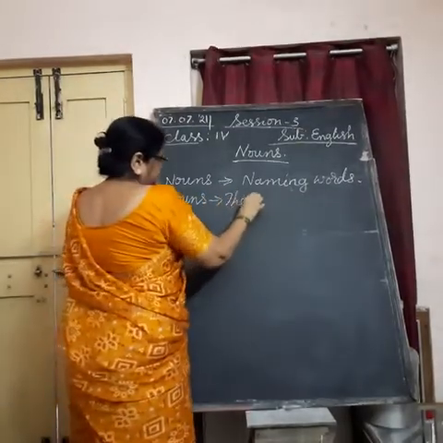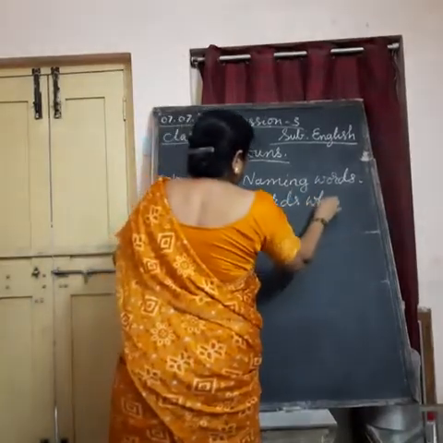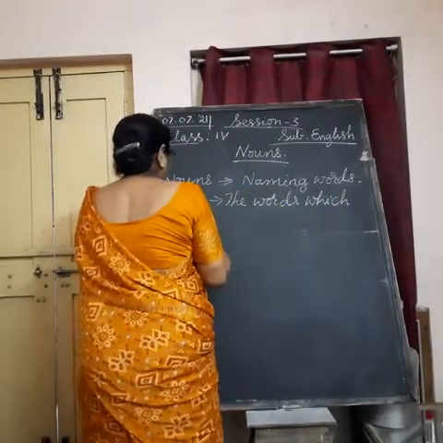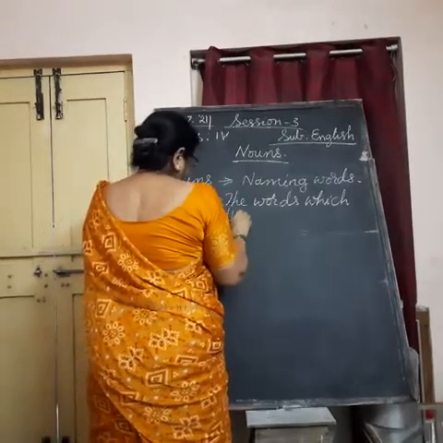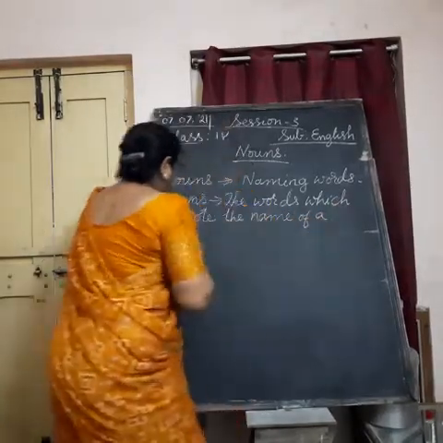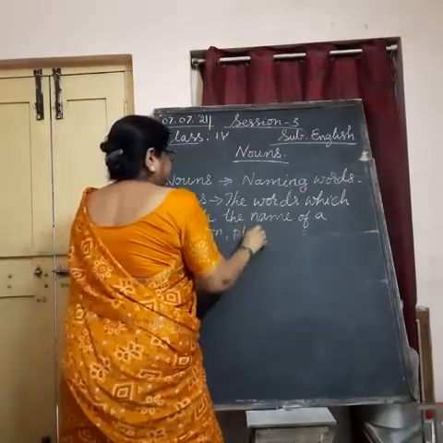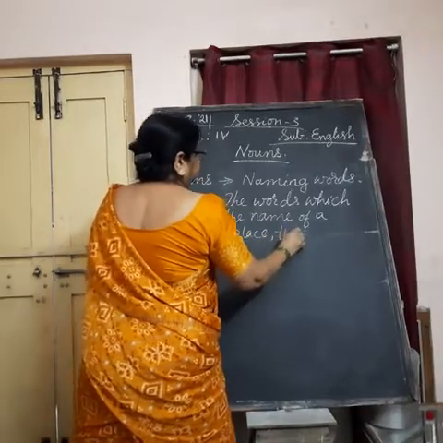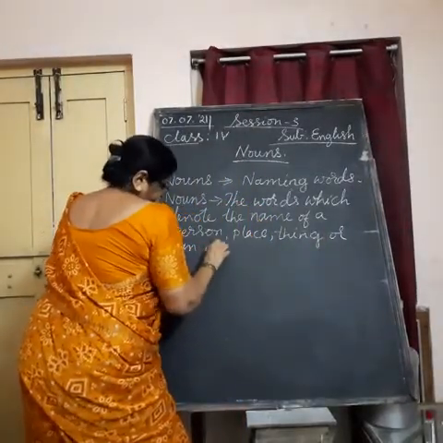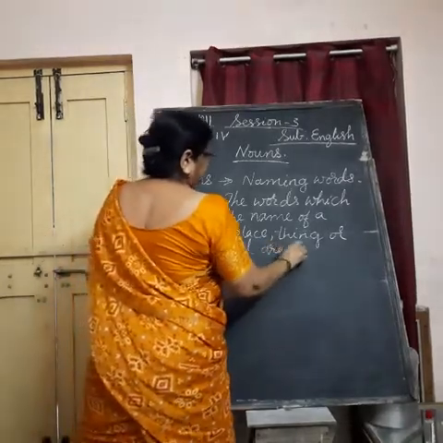The words which denote the name of a person, place, thing, or an animal are called nouns.